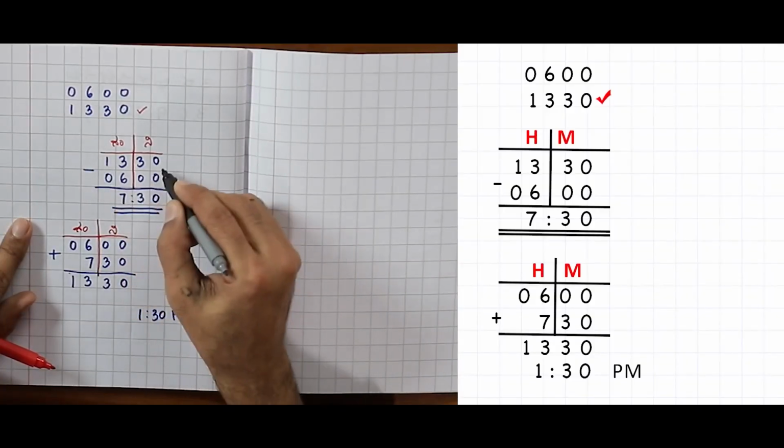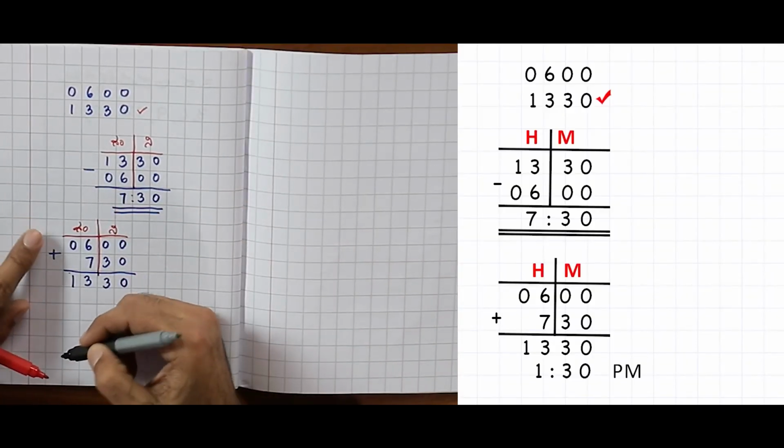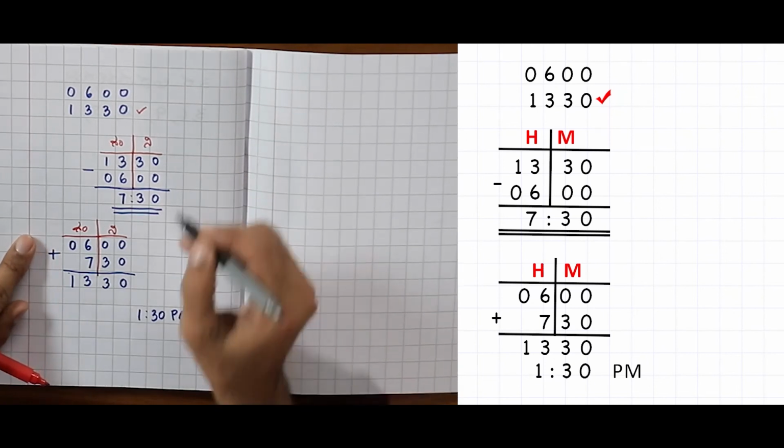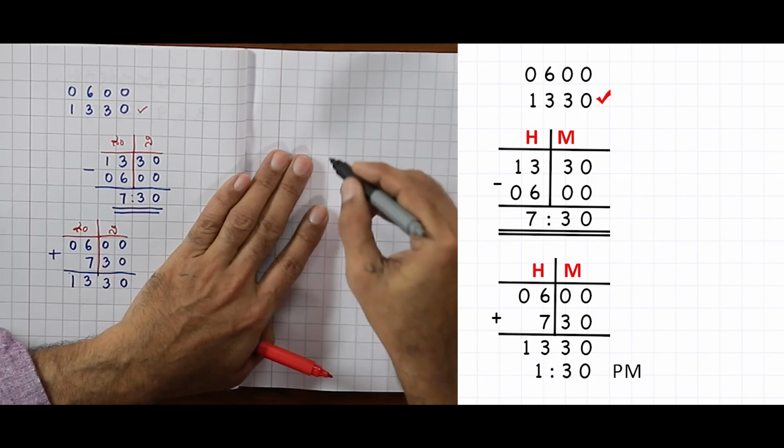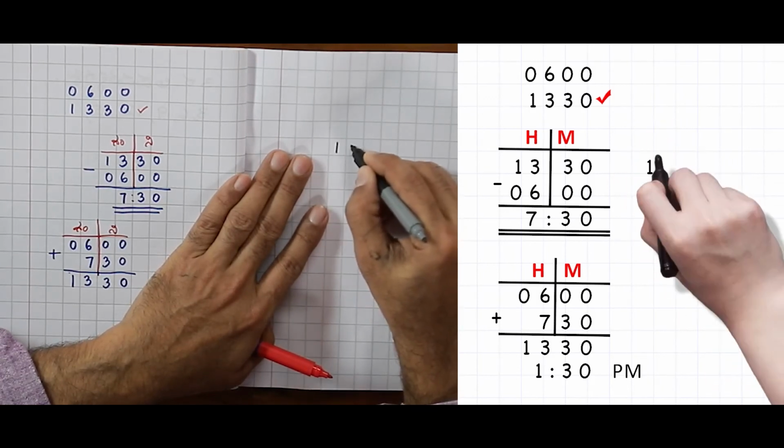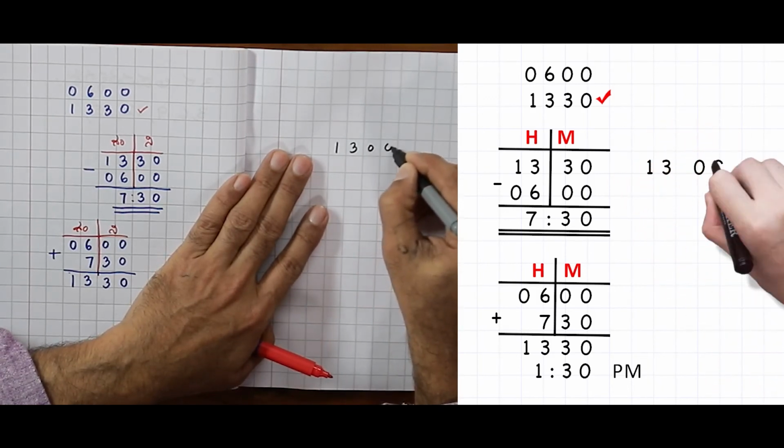Now in this subtraction problem, there is another interesting point that can be noted. Let us see what it is. Now, this particular train, what if it reaches at 1 o'clock? It does not reach at 1:30 in the afternoon. It reaches at 1 o'clock, let us say.